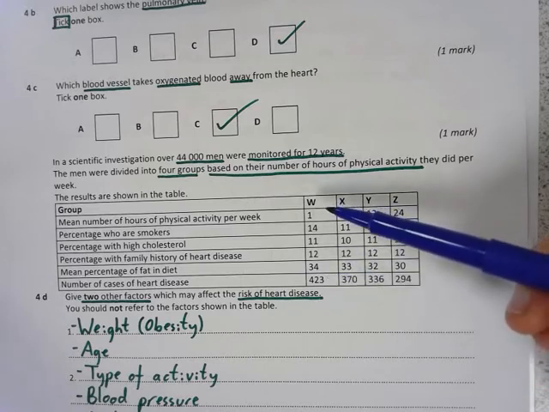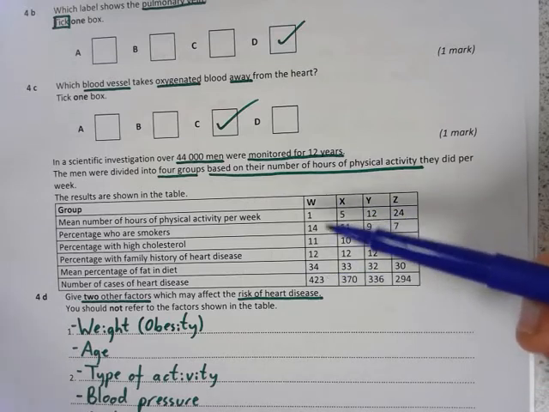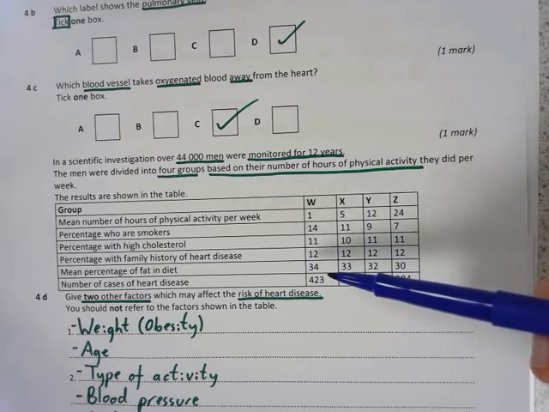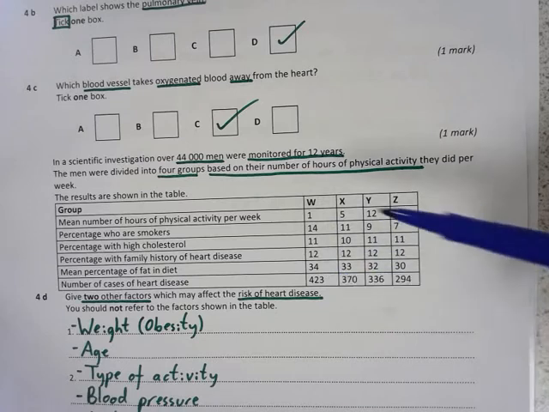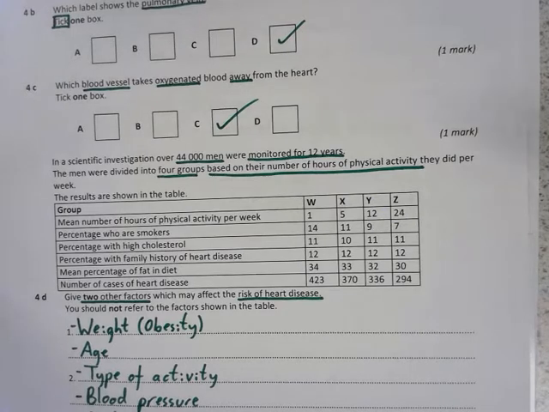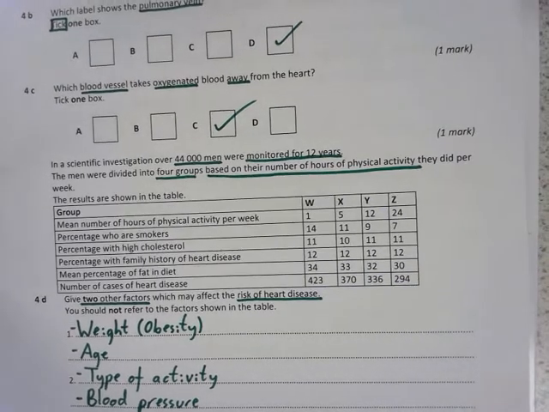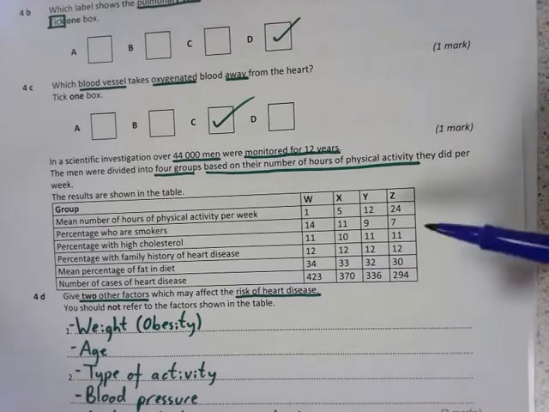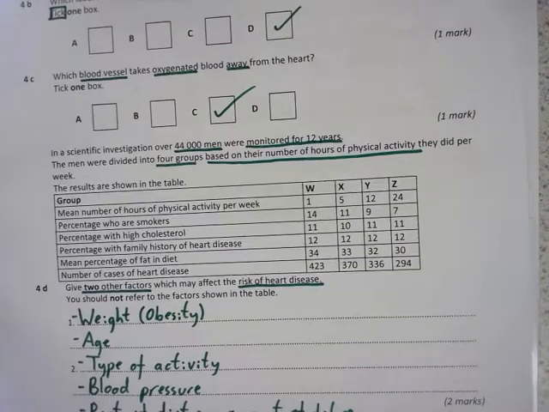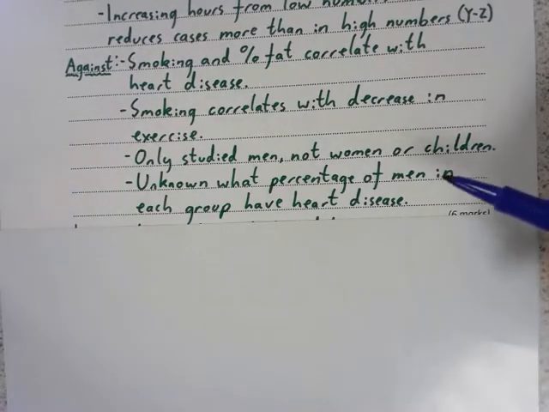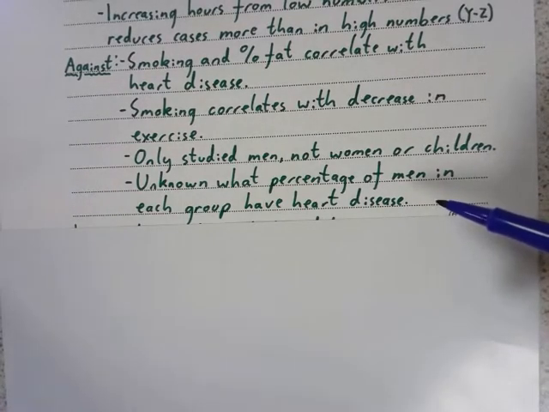But if, say, there's only 500 people in W and there's 423 cases of heart disease, that's a really high percentage. So we don't actually know the percentage of people in each group that have heart disease. So this data really doesn't tell us very much in terms of how these factors affect the cases of heart disease. So this, I think, is the most convincing argument of them all.